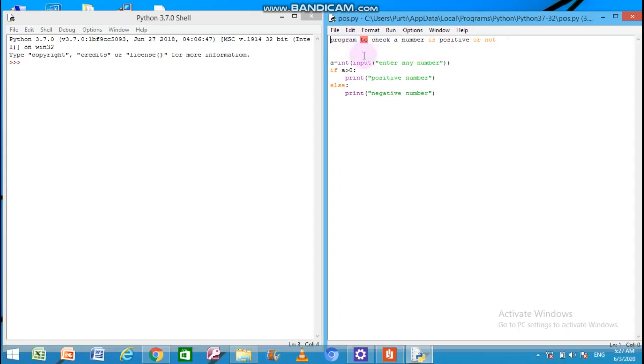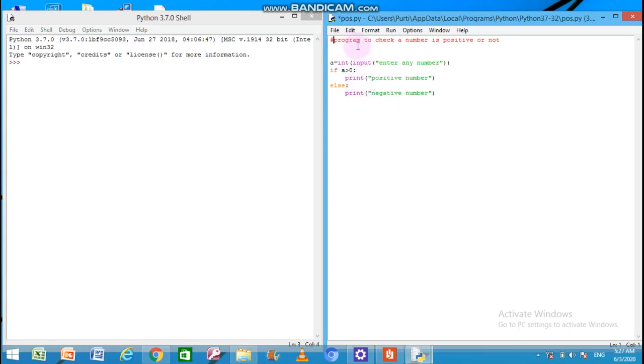But when I will place a comment statement, then this line will be ignored by the language compiler. Means language compiler will compile everything, each and every letter into the machine language, and it will ignore this line because this line is a comment line indicated by a hash symbol.